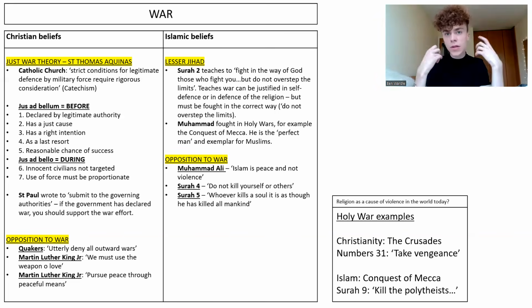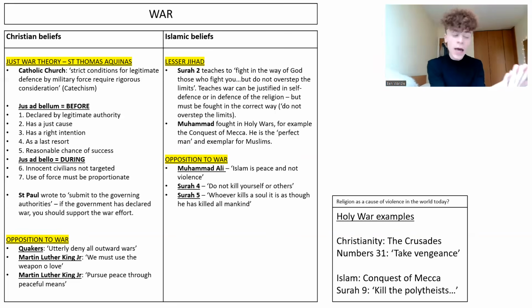And of course, Muhammad, who is described by the Quran as the perfect man, is the key exemplar and role model for Muslims. He himself fought in holy wars, for example, the conquest of Mecca in the earliest days of the religion. And so if he fought in war, that could suggest, couldn't it, that Muslims can follow in his footsteps, because they turn to the hadith to see what he said, but then to the sunnah to see his actions. So he is clearly a key role model. So if he's done something, that would suggest that you can do it as well in terms of living a good Islamic life. So there are circumstances when war can be justified.